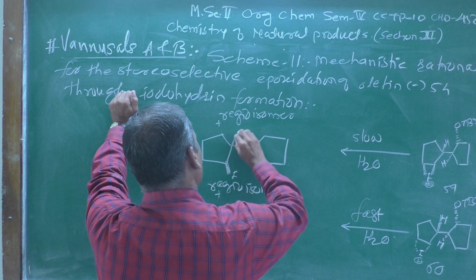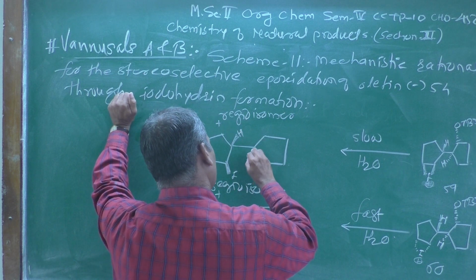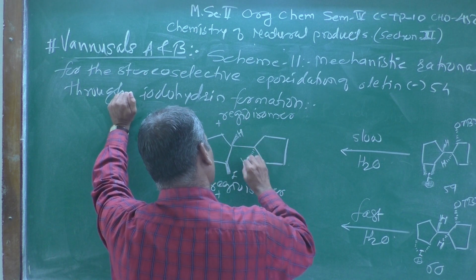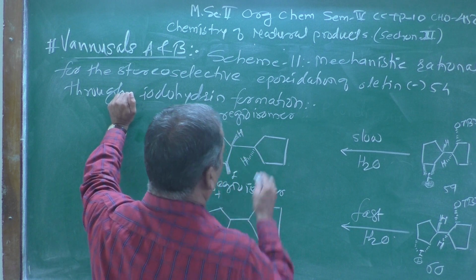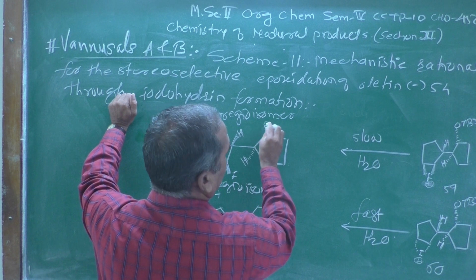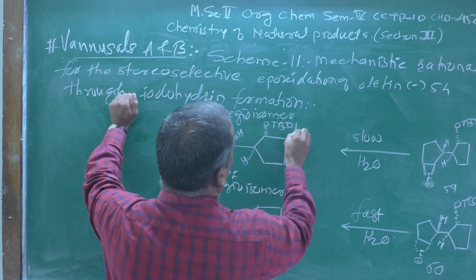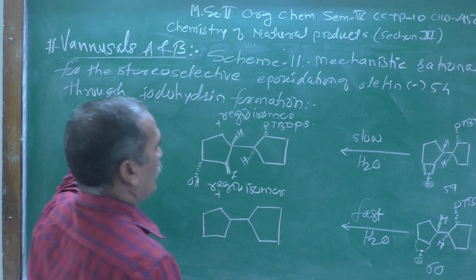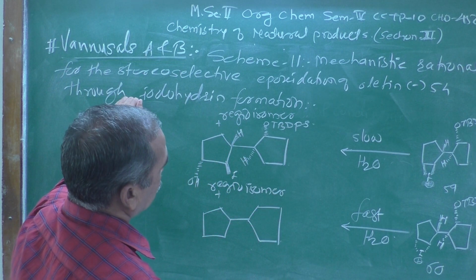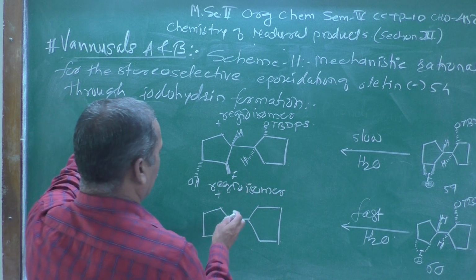And now this is the hydrogen atom which is above the plane, this is the hydrogen atom which is below the plane, this is the group which is once again TBDPS, that is tertiary butyl diphenyl silyl which is represented over here.